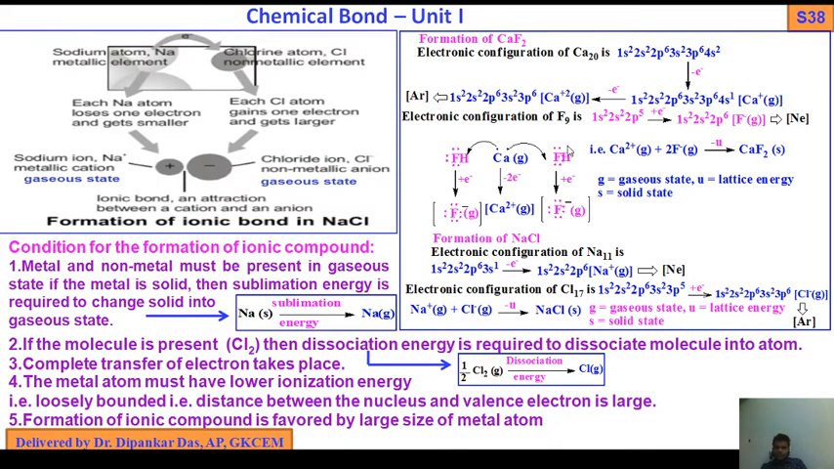The electronic configuration of fluorine, atomic number 9, is 1s2, 2s2, 2p5. After accepting one electron, it becomes 2p6, F minus, which is equivalent to the neon inert gas configuration. Now calcium gives 2 electrons.